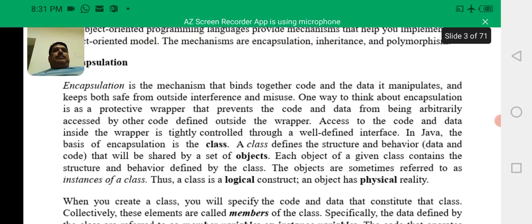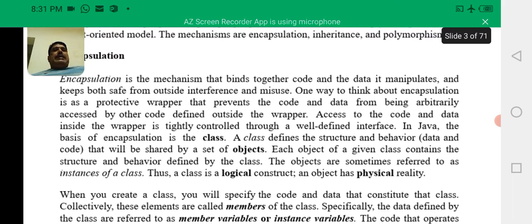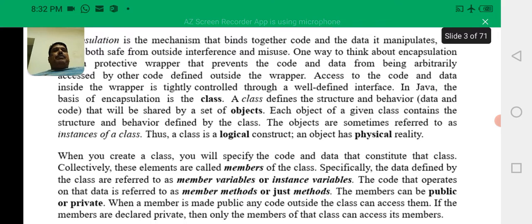In Java, the basis of encapsulation is the class. A class defines the structure and behavior that will be shared by a set of objects. Each object of a given class contains structure and behavior defined by the class. The objects are sometimes referred to as instances of a class. Thus, a class is a logical construct and an object has physical reality.